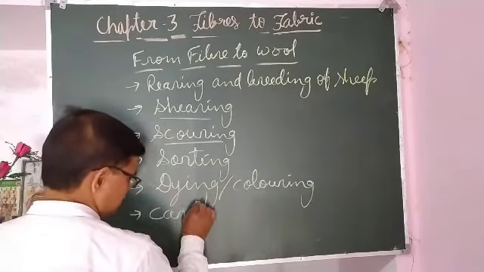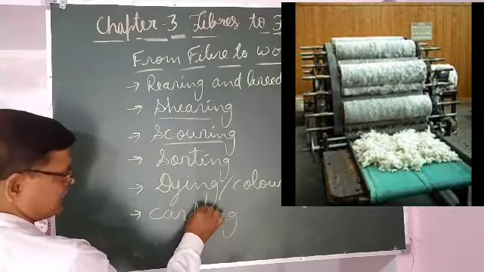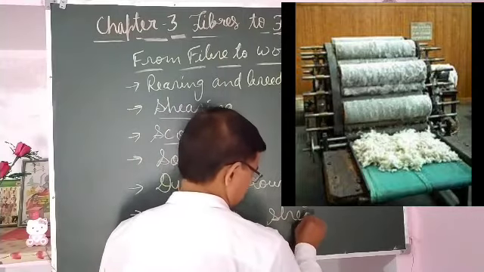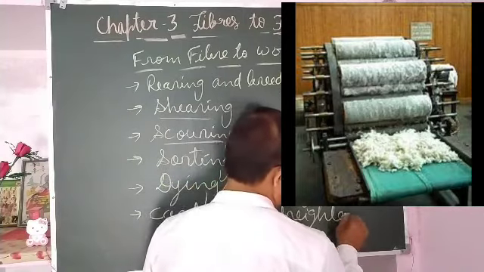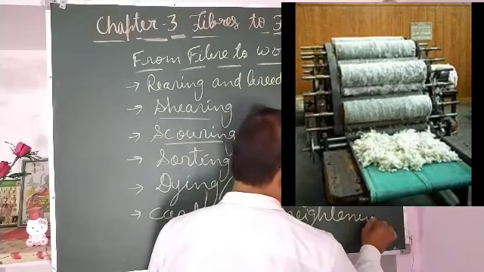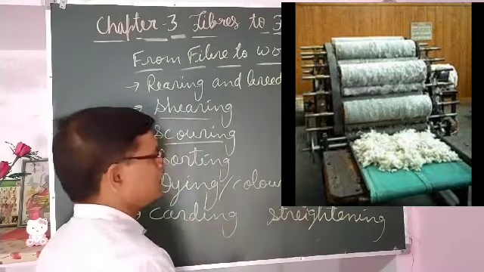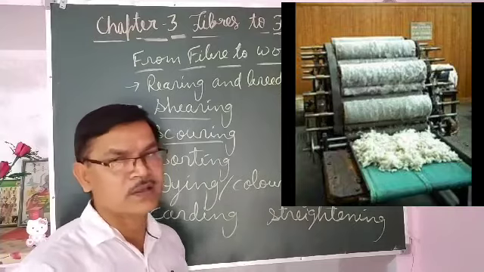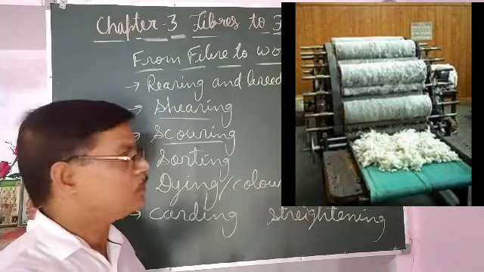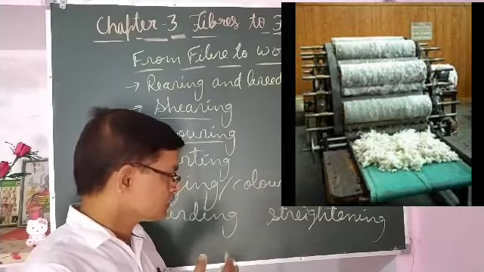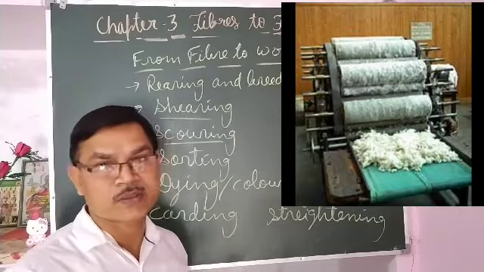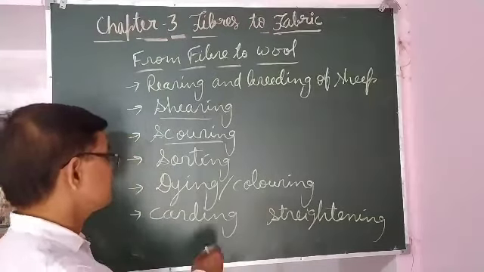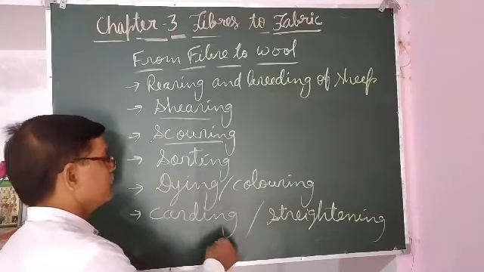After dyeing, carding is done. Carding is a process of straightening the hair. The hair of animals is curly. So to straighten it, the hairs are passed through rollers so that they become straight. This process of straightening the hair is called carding.